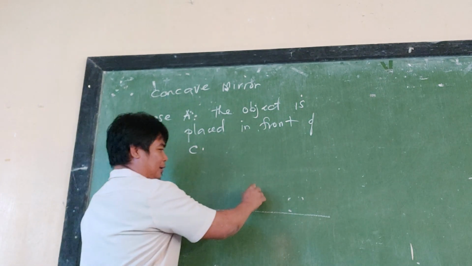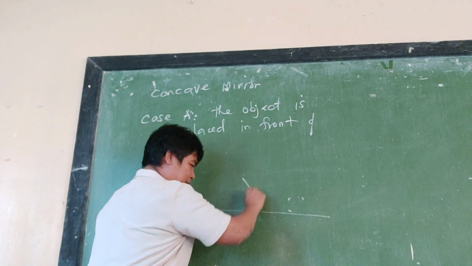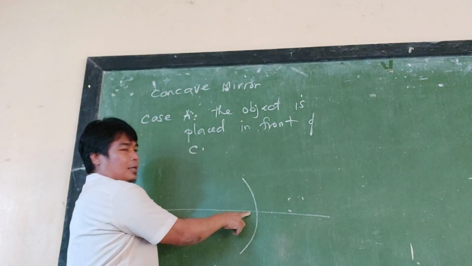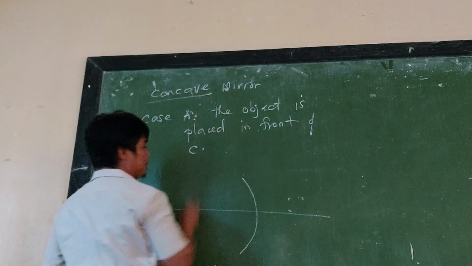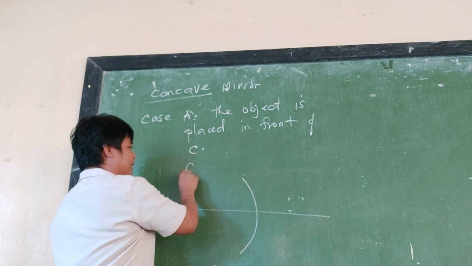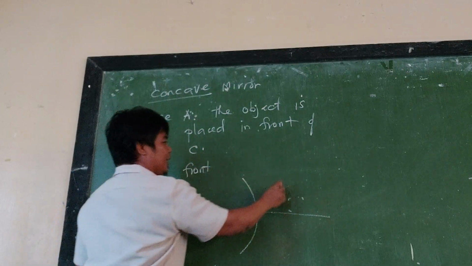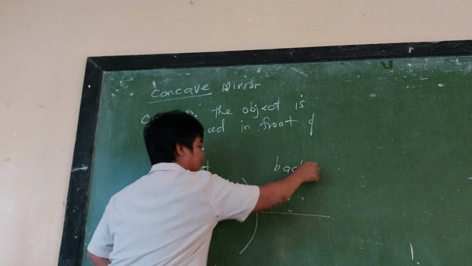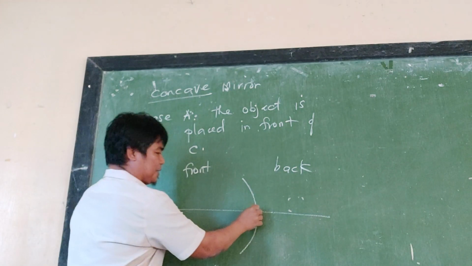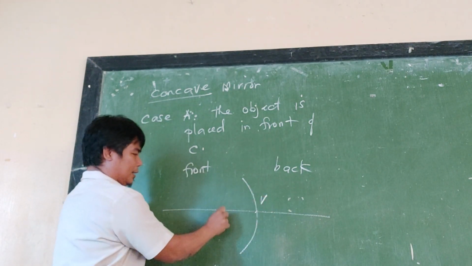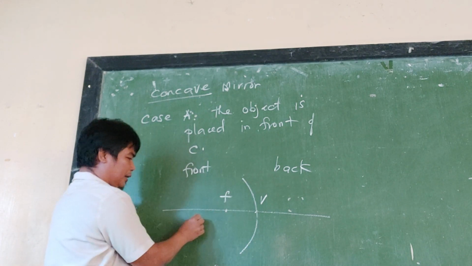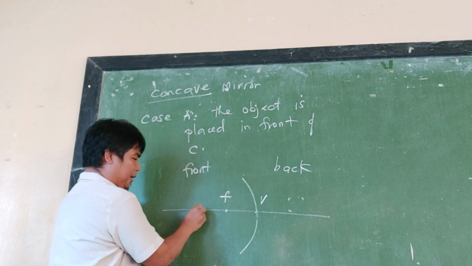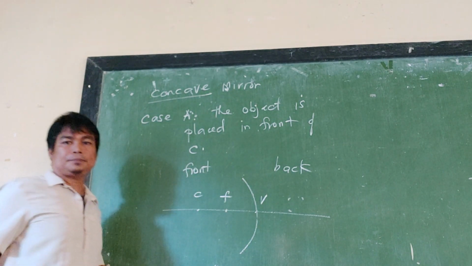Now, I'll assume that this is the mirror, the concave mirror. This is its front, and here is its back. This is the vertex. I will have this point as my F, and this point as my C.